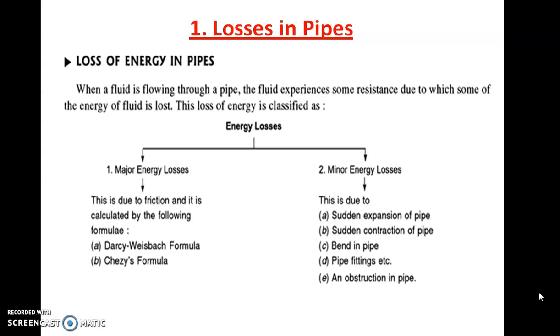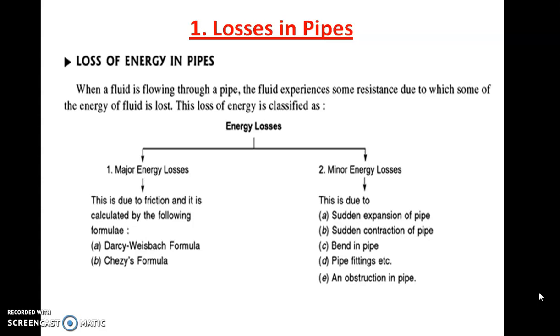Generally, we know whenever the flow takes place in the pipe, the fluid experiences some resistance due to friction, that is because of shear stress, due to which the energy of the fluid is lost in overcoming that friction or the shear stress. And this loss of energy is also called as a loss of head. So there are 2 types of loss. One is called as a major loss and other one is called as a minor loss. What do you mean by major loss and what do you mean by minor loss? That we will see in this lecture, in this video in detail.